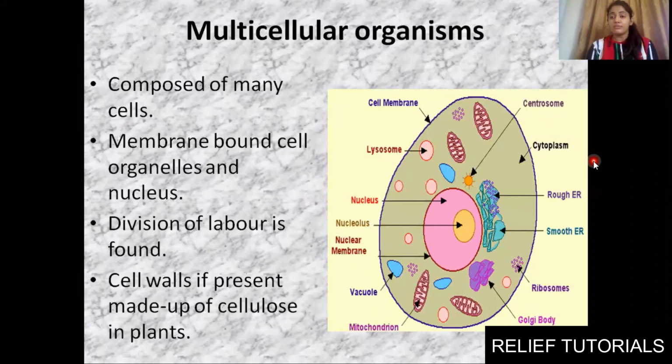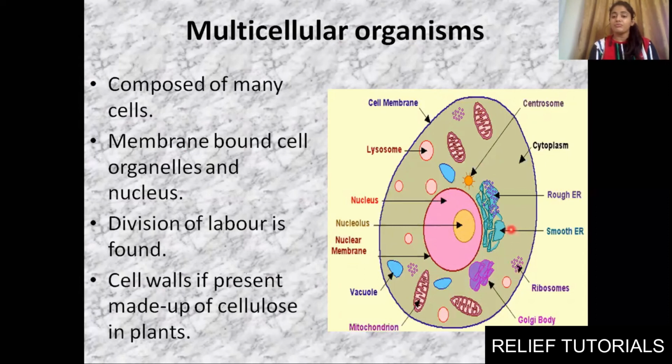Division of labor is found. As I told, specific cells are doing specific functions, or specific organelles will be doing different functions. Now you know that mitochondria is known as the powerhouse of the cell, so it will be creating energy and giving energy to our cell, to our body, right? Nucleus has genetic material in it, so it will show inheritance from the parents.